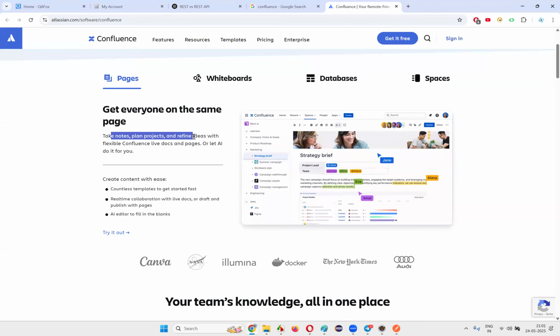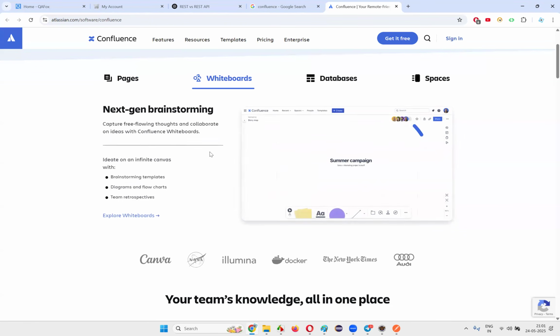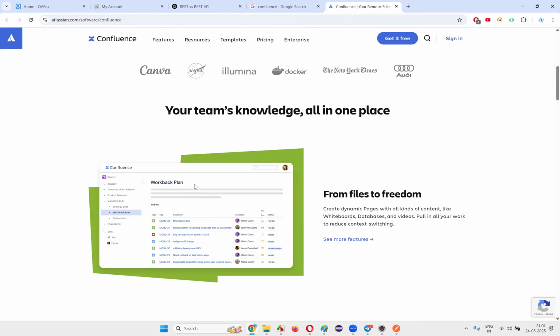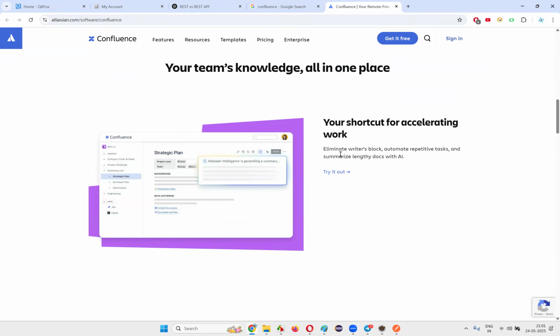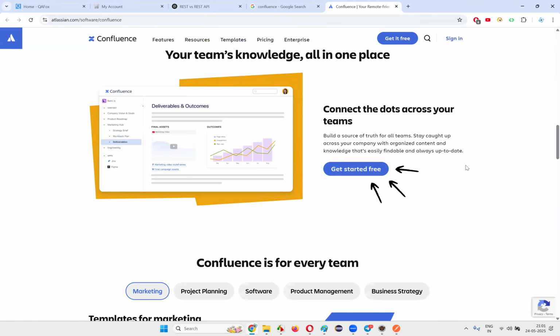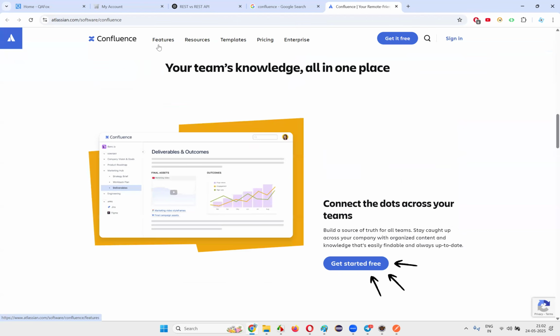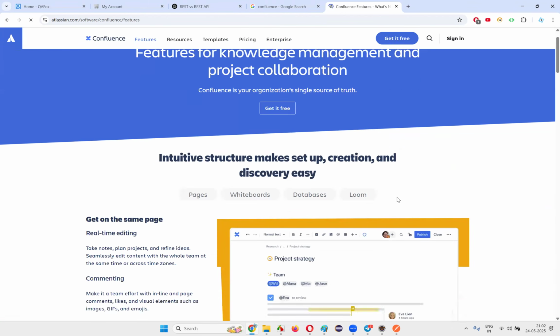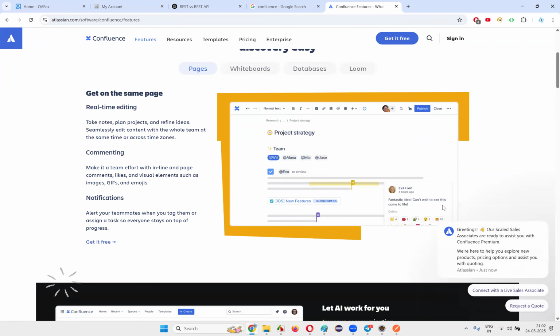Take notes, plan projects, refine ideas. Live docs and pages, everything. Many other things may also be there, but Confluence can be used for this kind of purpose. If you want to know more about Confluence, you can check their website and find it out, guys. A lot of documentation and communication. Not only can documentation be created, but discussion on the document can also be done in a proper way.